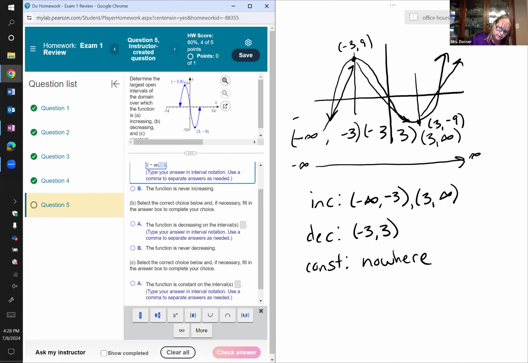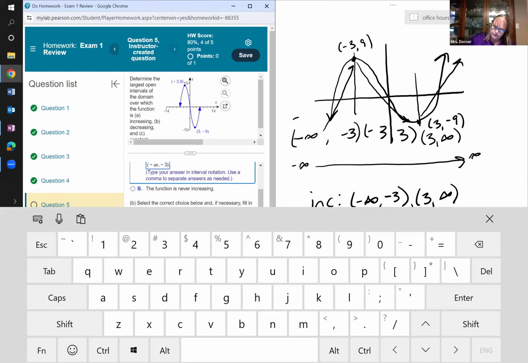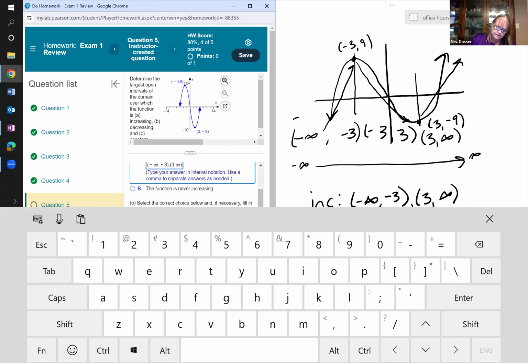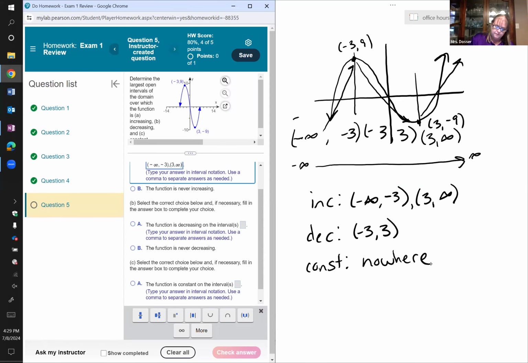Then I'm going to arrow over to the blue box and put in the -3. It's already got the closed parenthesis, so I can arrow over after it. Then we separate those with a comma. I'm just going to use the keyboard this time to open the parenthesis, put in the +3, and then positive infinity from the toolbox. Then I need to close that parenthesis, so back to my keyboard. Now we can see that it is increasing from negative infinity to -3 and from +3 to positive infinity.